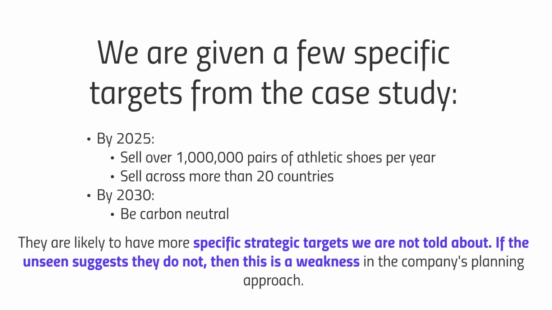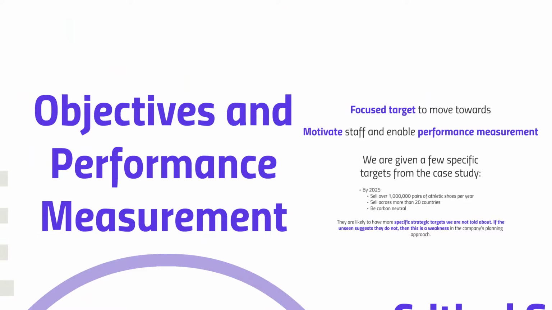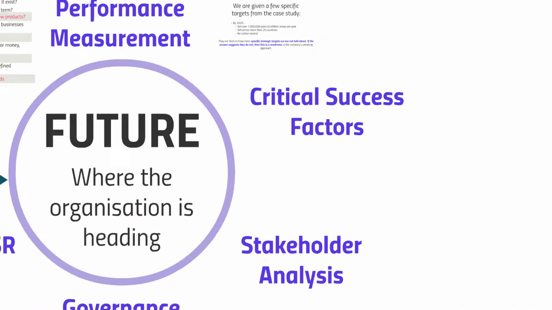And in fact, if the unseen, that is to say, information given to you in the exam, suggests that TreadCushy does not have specific strategic targets in addition to the ones that I've discussed here, then this is actually a weakness in the company's planning approach, as this is indicative that the company might be lacking a bit of direction and focus. And as I touched upon a moment ago, this is going to affect staff motivation and hamper performance measurement. So moving on to the next section of this analysis, where we'll be considering TreadCushy's critical success factors.